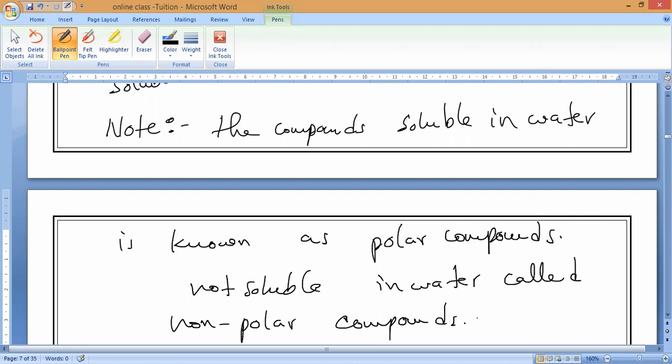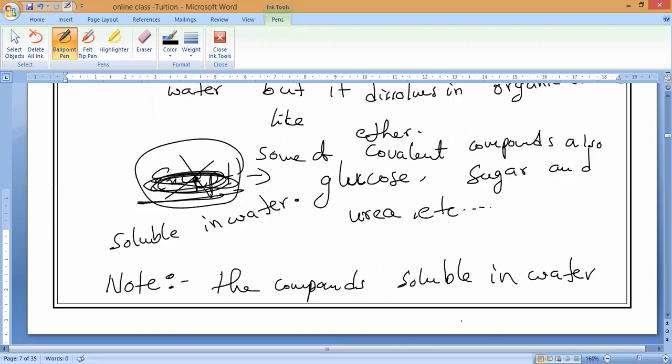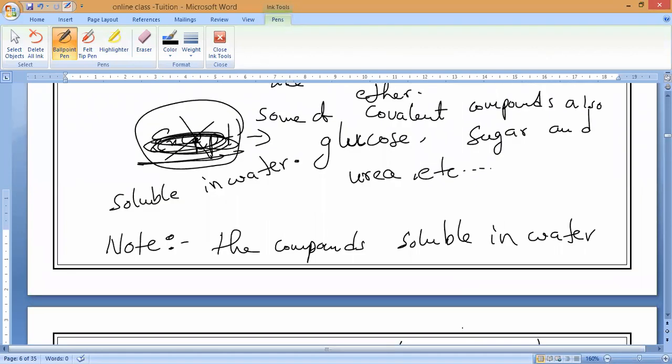So some organic compounds basically are insoluble in water. They are soluble only in organic solvents. But some covalent compounds like glucose and sugar are soluble in water.